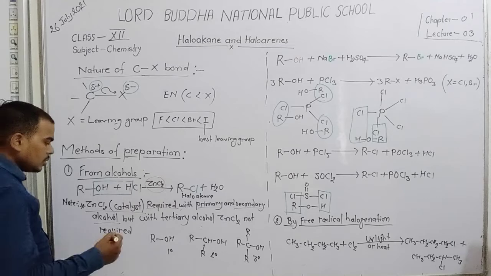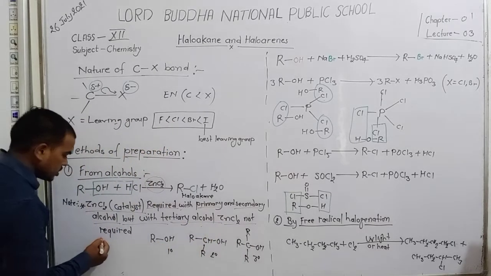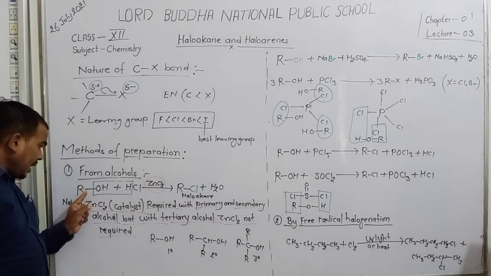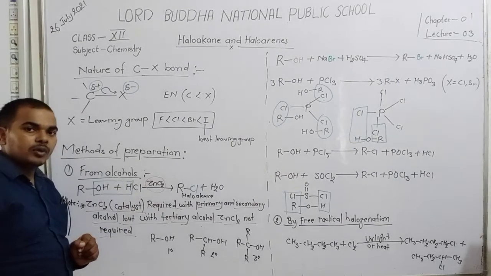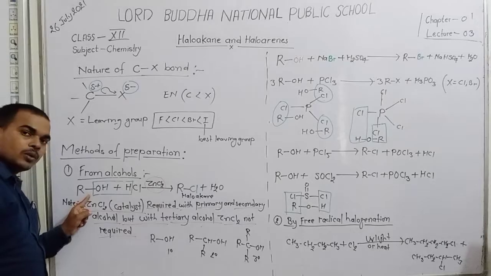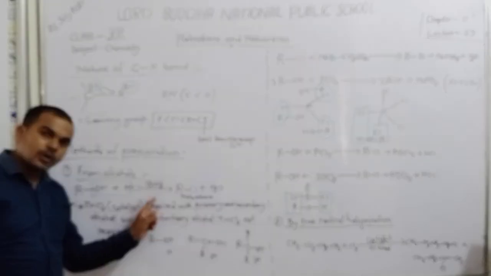But with tertiary alcohol ZnCl2 is not required. Yes student, in this reaction you write ZnCl2 on the arrow only for primary alcohol and secondary alcohol, but in case of tertiary alcohol ZnCl2 is not required.